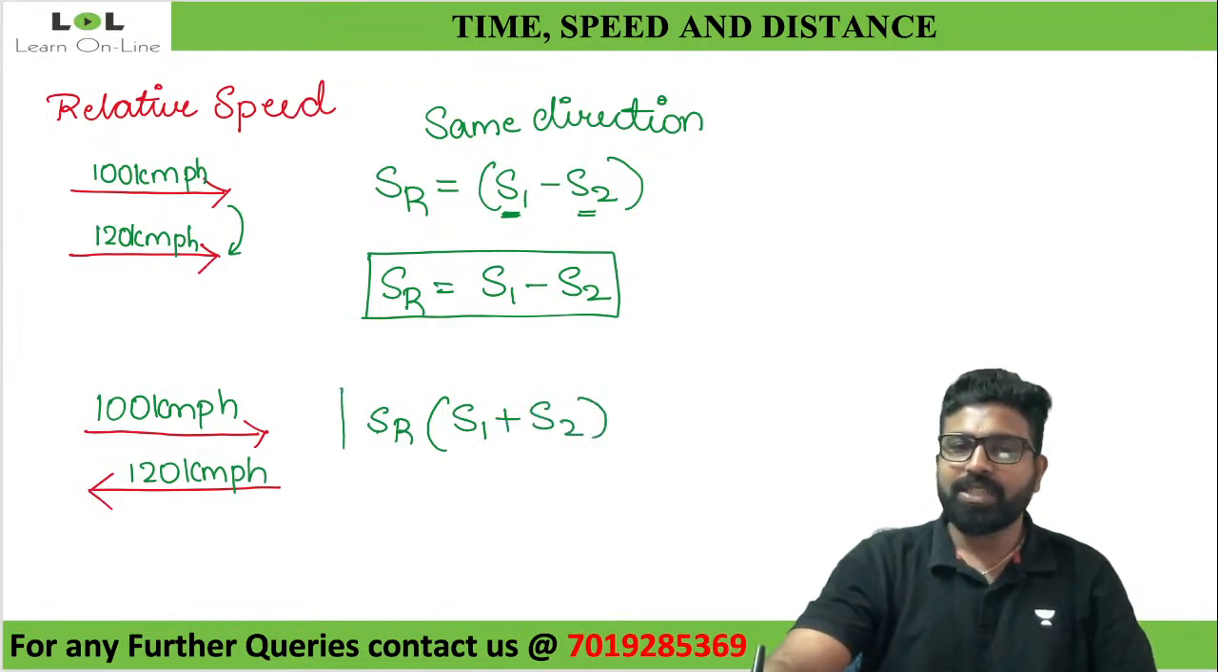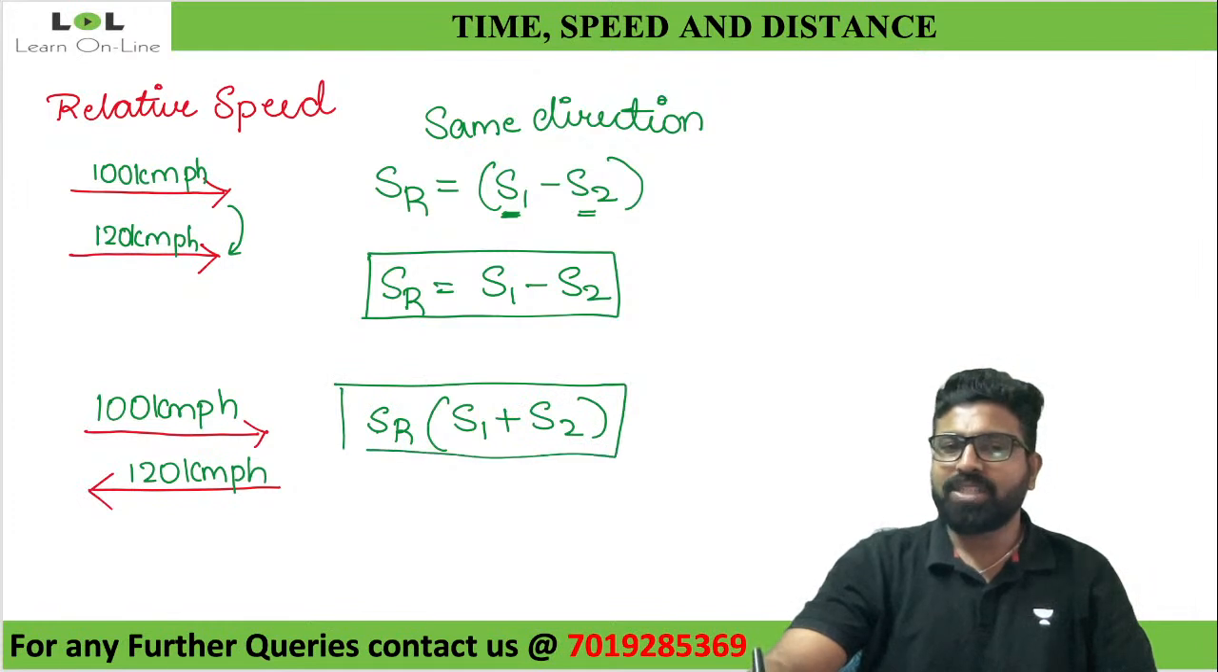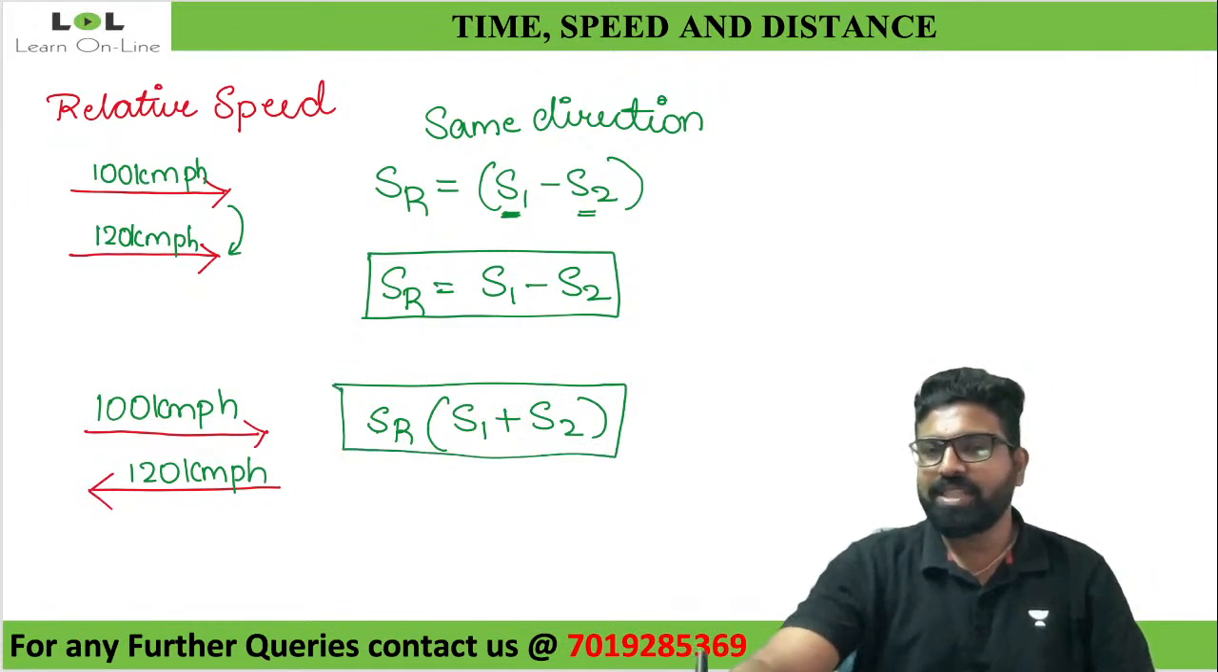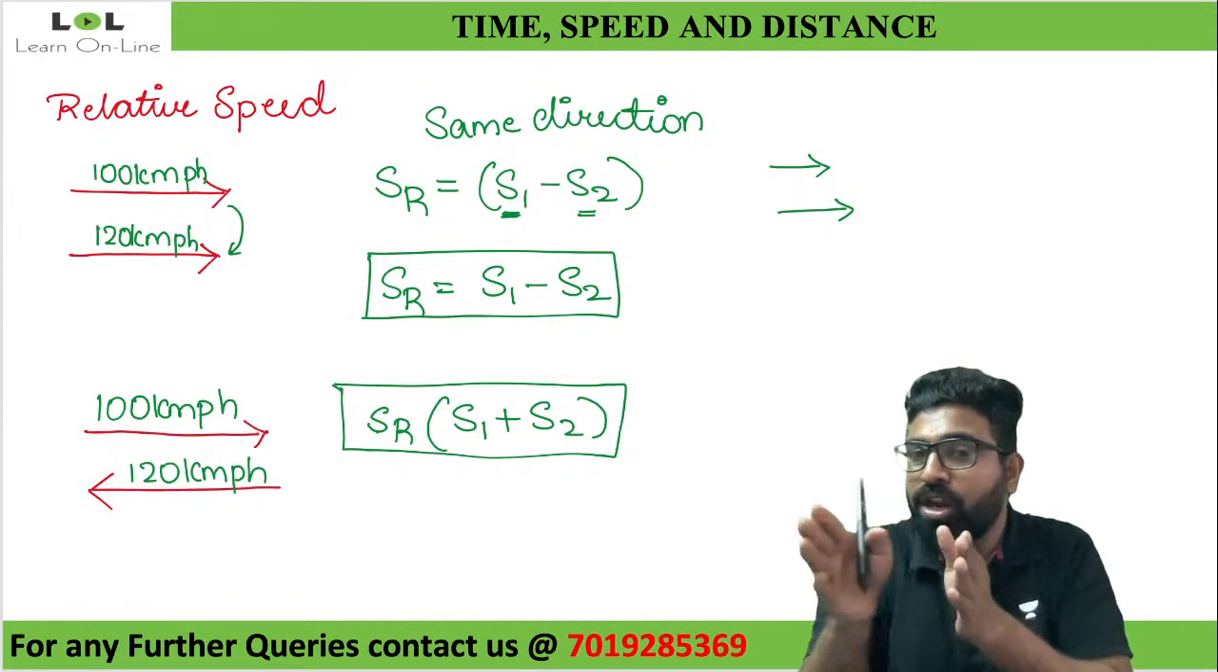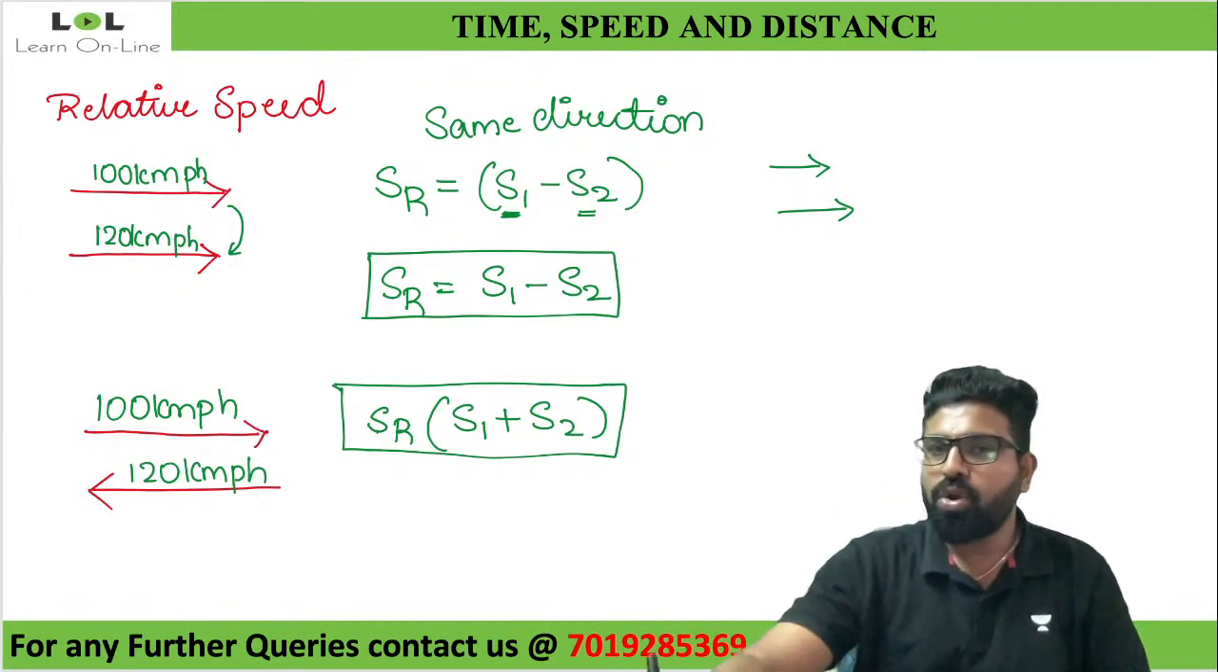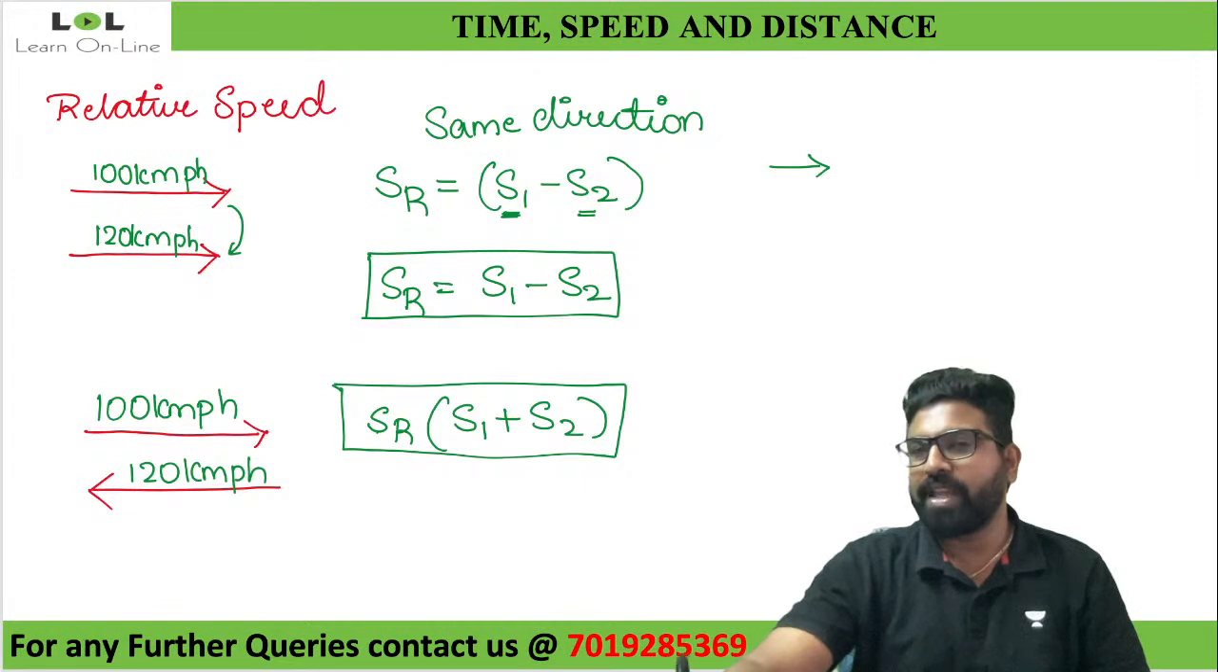Everybody able to understand this? Yes or no? Just think you're traveling at 100, the other person is traveling at 120. Don't you think you both will be able to see each other for a long time? Yes or no? Okay, let us imagine you're traveling on a bike.